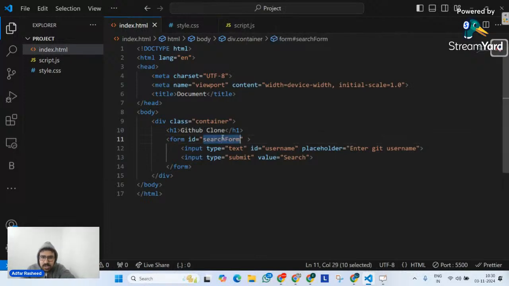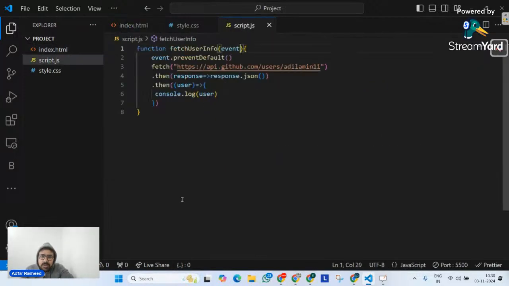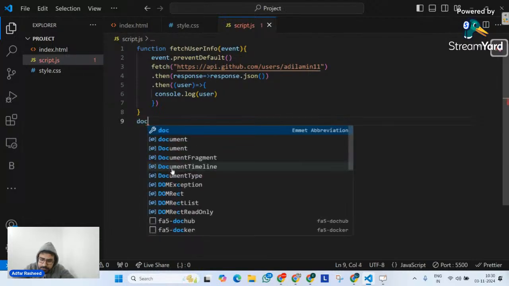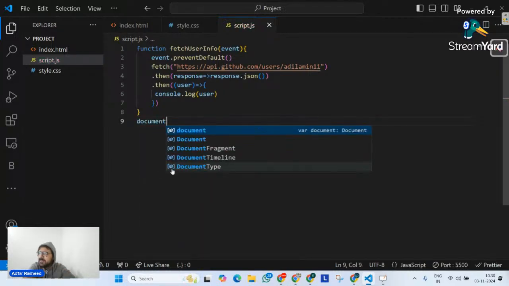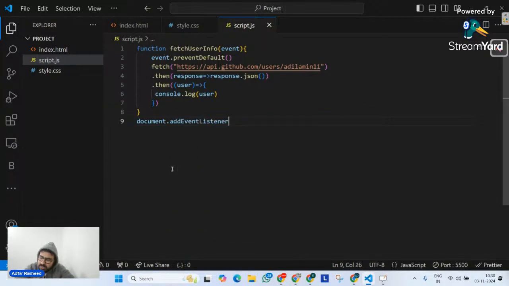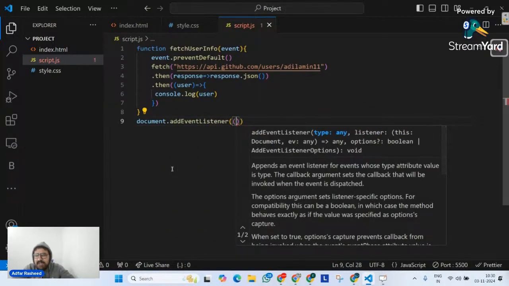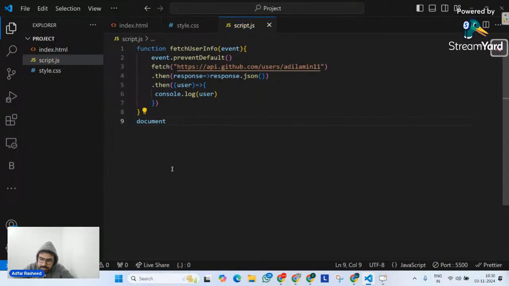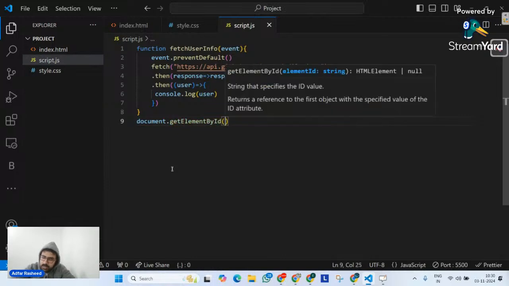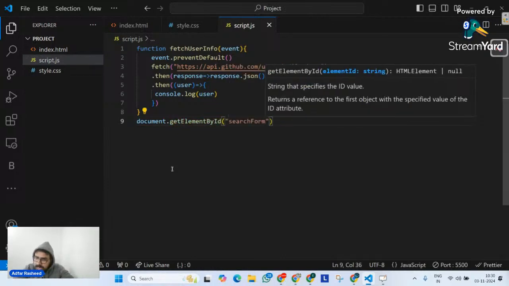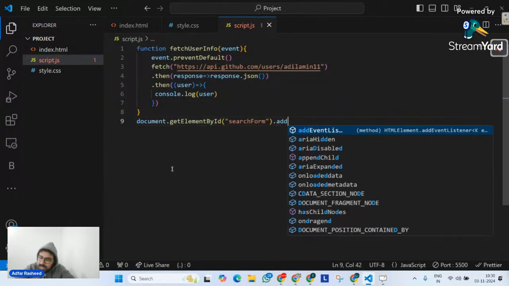What I will do is, I know there's an ID on the form. I will go inside script and tell it on my document. Although it can work there as well, there's nothing wrong with that, but I don't think we have enough time. That's why I will add an event listener. First of all, on my document, please get an element by id. And what is that id? That is search form, right? On this, please add an event listener.